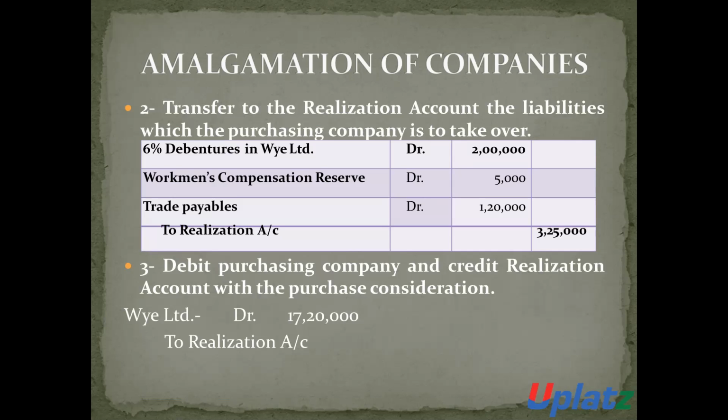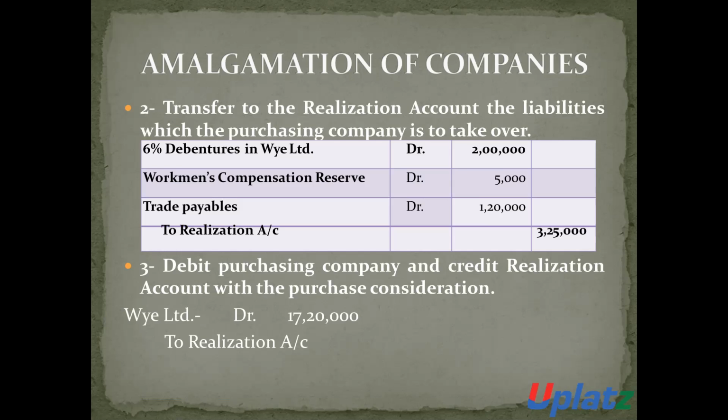When all the liabilities are transferred to realization account, then the entry will be all the liabilities account debit to realization account. The liabilities are 6% debentures, workmen compensation reserve account, trade payables debit to realization account. Debenture account debit 2 lakh rupees. Workmen compensation reserve account debit 2 lakh rupees. Trade payables account debit 1,20,000 rupees to realization account.